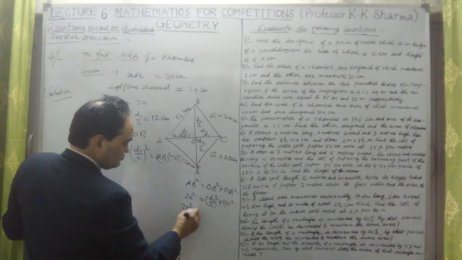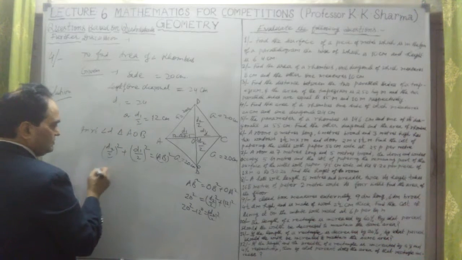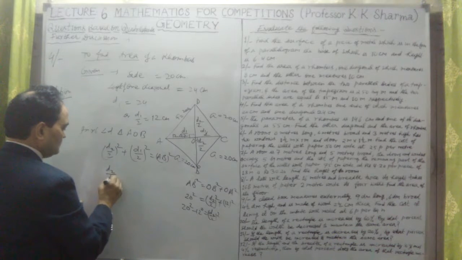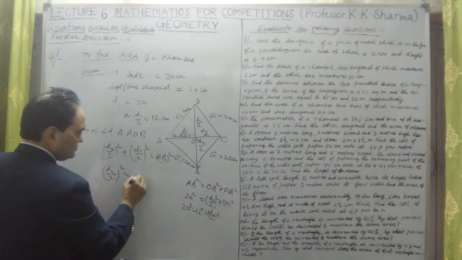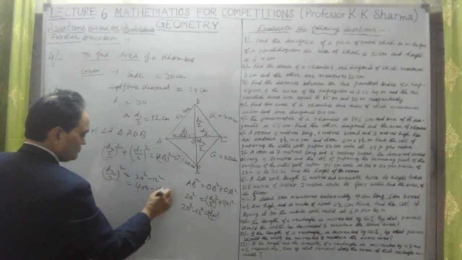So 20 square minus 12 square is equal to D2 by 2 whole square. That means 400 minus 144.